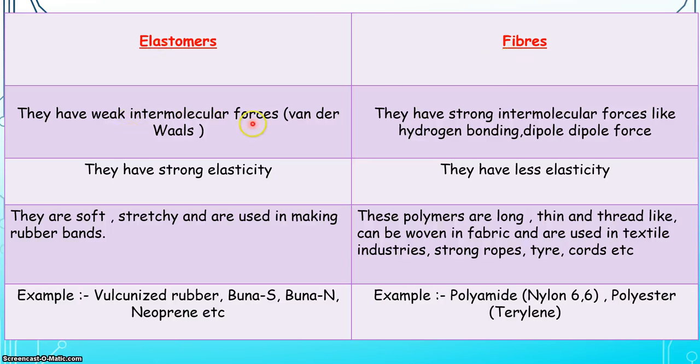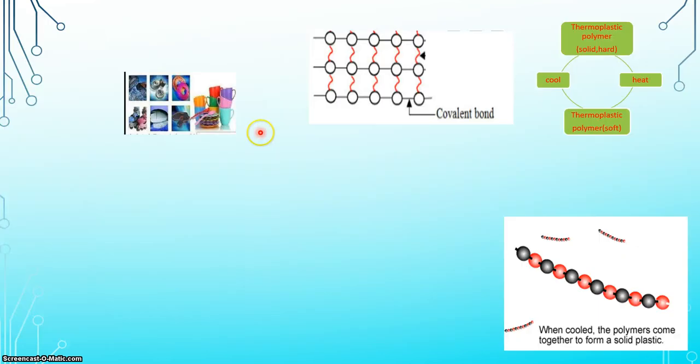Let us take a short comparison between elastomers and fibers. Elastomers have weak intermolecular forces, fibers have strong intermolecular forces. Elastomers show strong elasticity. Fibers show less elasticity. Elastomers are soft, stretchy, and are used in rubber bands. Fibers are long, thin and thread-like and can be woven into fabric. They are used in the textile industry, strong ropes, tire cords, etc. These are the examples according to the headings.